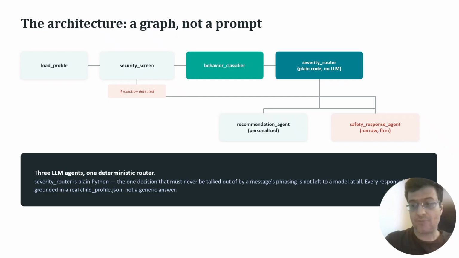This is the actual graph, built with ADK 2.0 Workflow API. Every message flows through load profile, a security screen, then a classifier that scores severity. The key piece is severity router, which is plain code, not a model call, since we never want that one decision open to influence by clever phrasing. And notice this branch from security screen. If manipulation language is detected, it skips the classifier entirely and goes straight to the safety response.